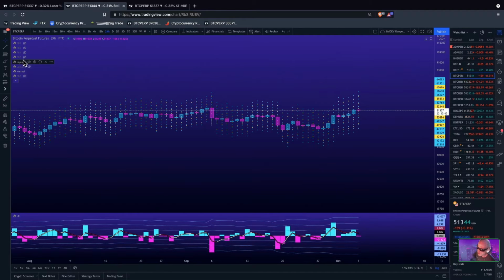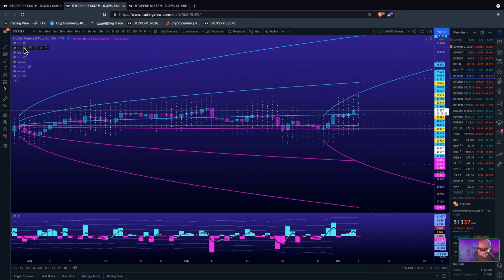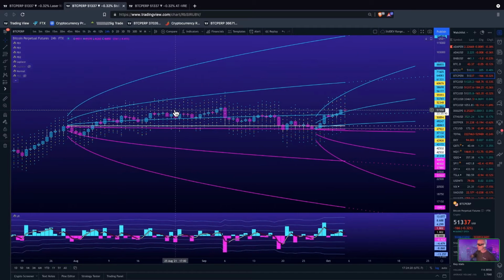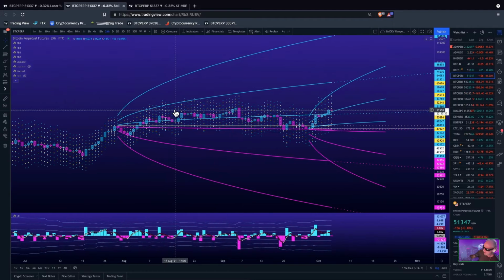Now let me turn on my projection bosses. Boom. So what is this projection boss? What I've got here, these are projections of the Laplace distribution range. In a random market, there's only one way to track price action, and that is with these distribution models. This market is nothing more than geometric Brownian motion, right? It's random. 90% of the time, any market is random, right? And 90% of the trades going on in a random market are being done by high frequency trading firms using distribution models, volatility, and statistics, okay?